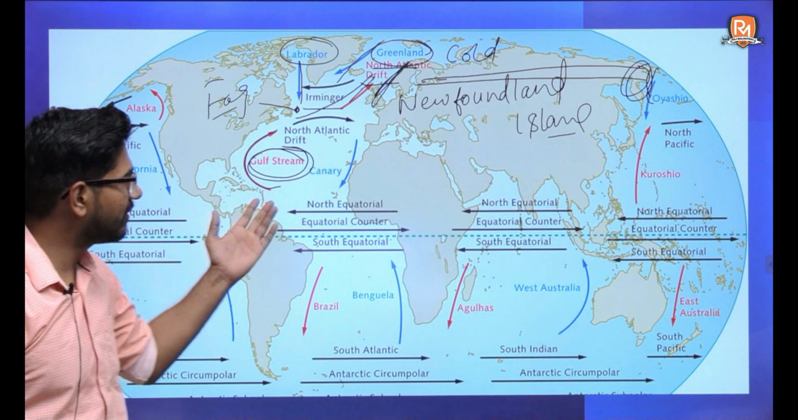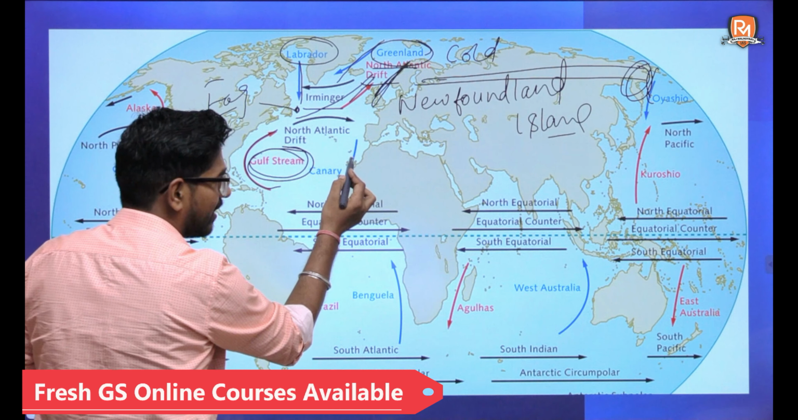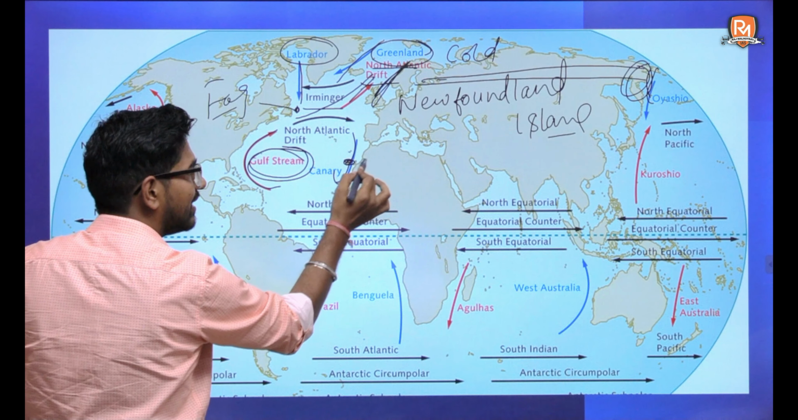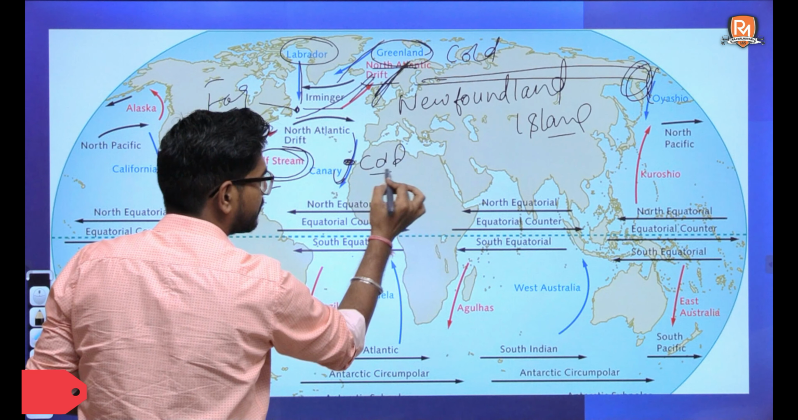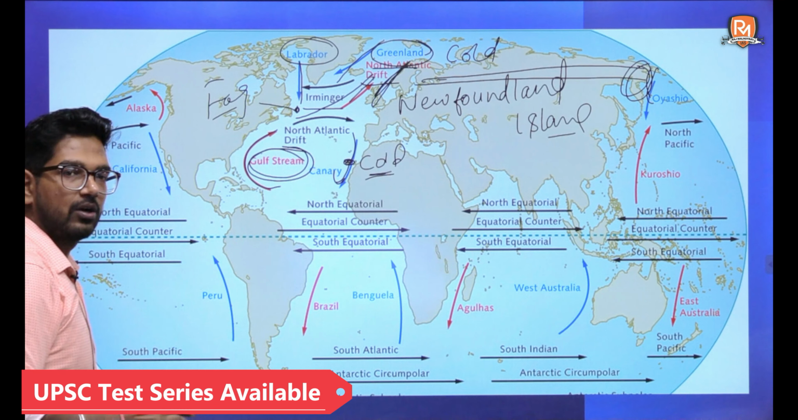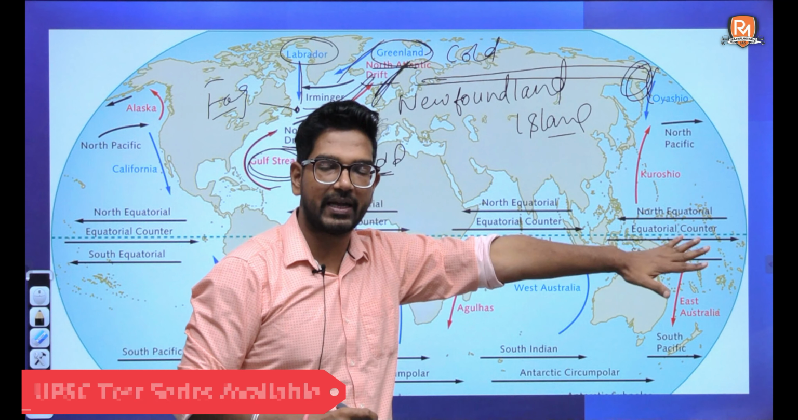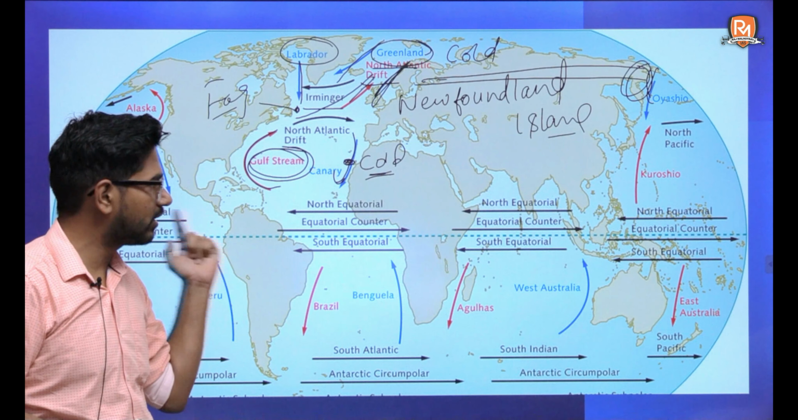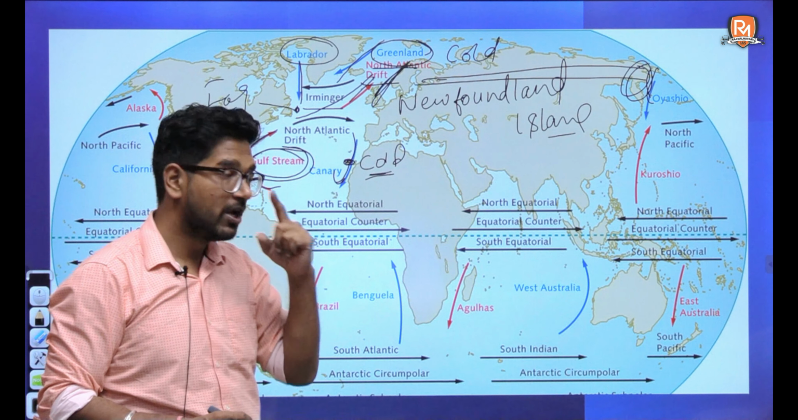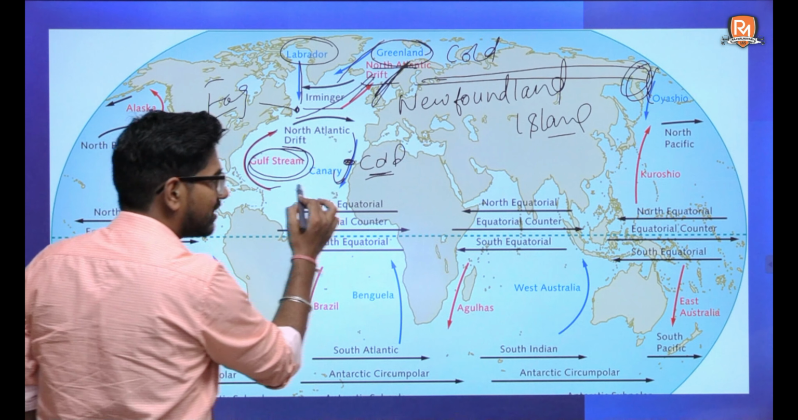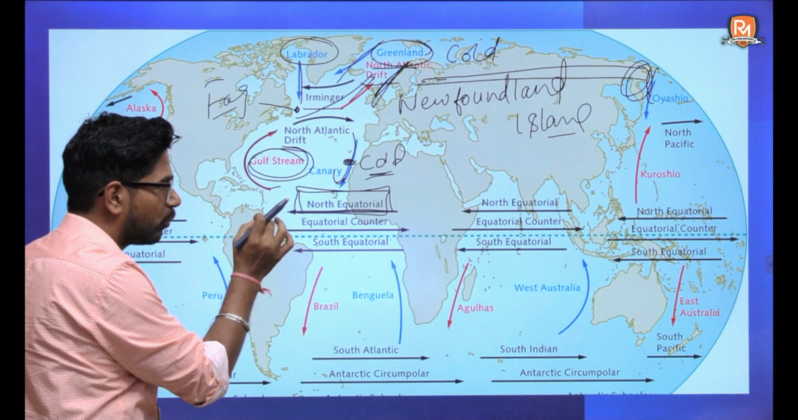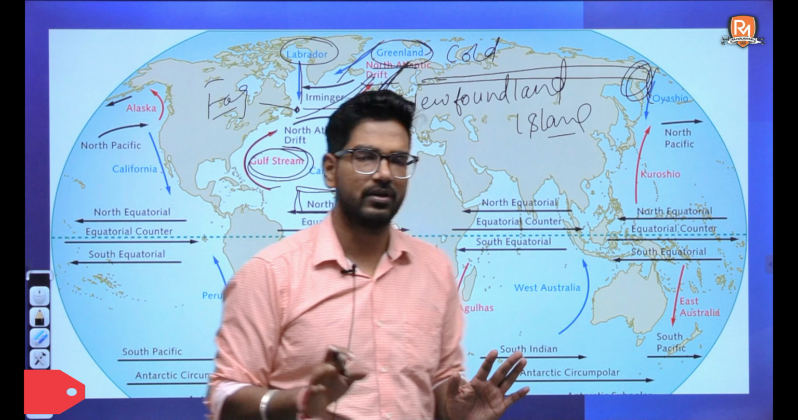If we talk about the further areas, we have the Canary Islands in this part. So the current name is the Canary current, that is a cold current. On the northern half, above the equator, a current flows throughout the equatorial portion. That current is known as the North Equatorial current. That is a warm current.